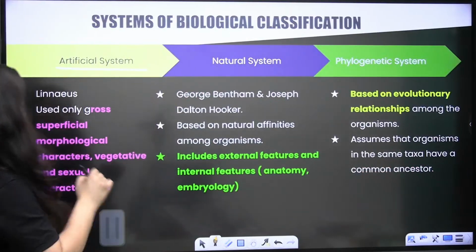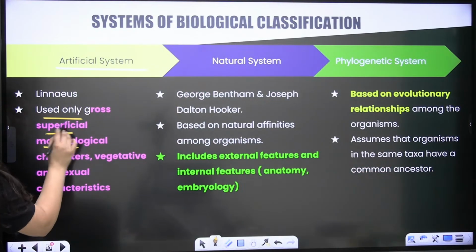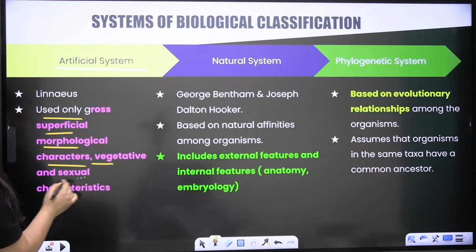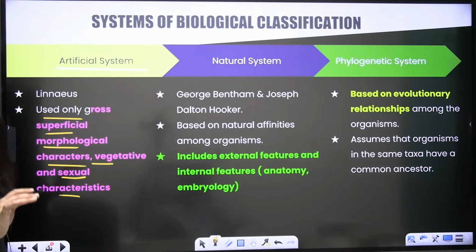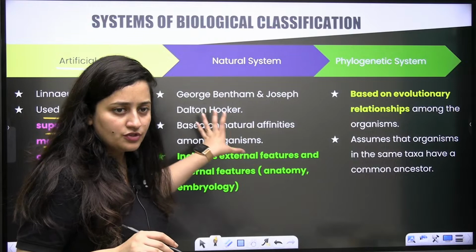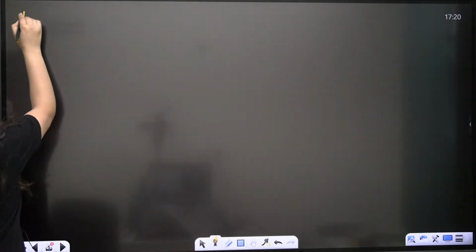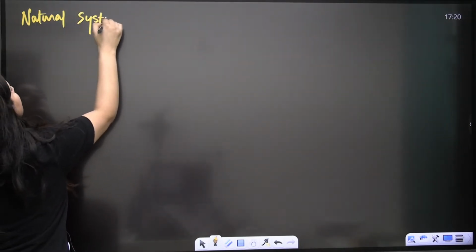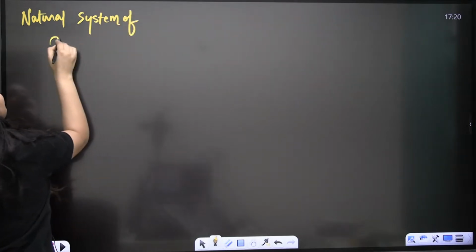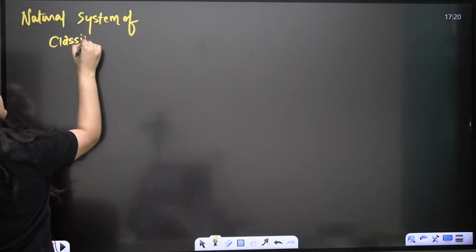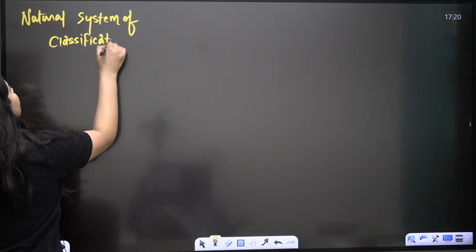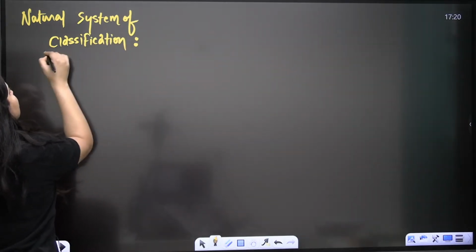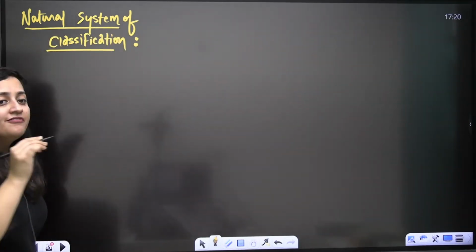So even here you guys can read it. Gross superficial morphological characters, vegetative and sexual characters were given equal importance. So you guys can use these notes for the quick revision. Okay. So the next that we need to discuss is natural system of classification. It's a very important system as well. Are you getting it? We have the natural system of classification, and let me tell you, it's a very important system of classification as well.